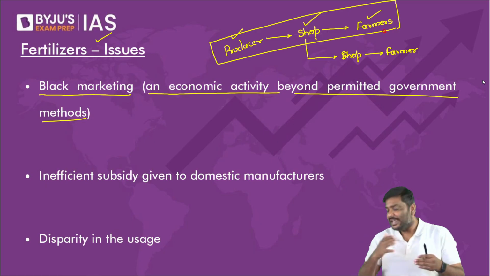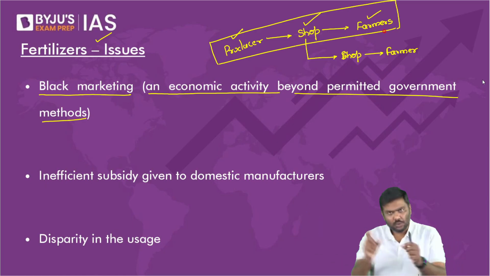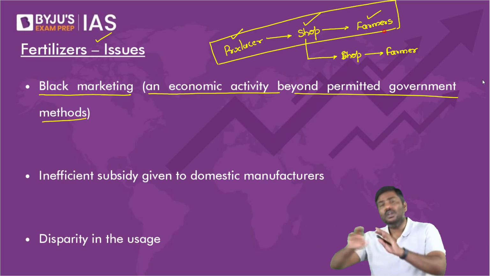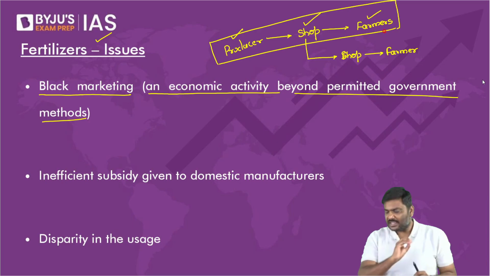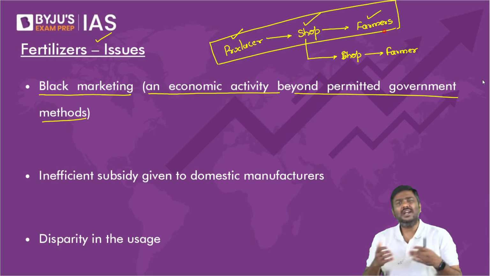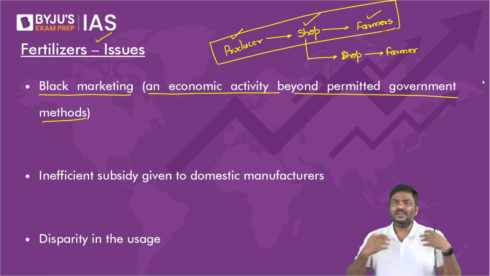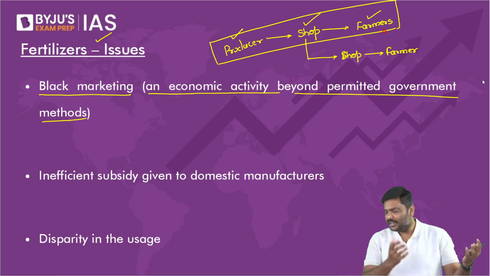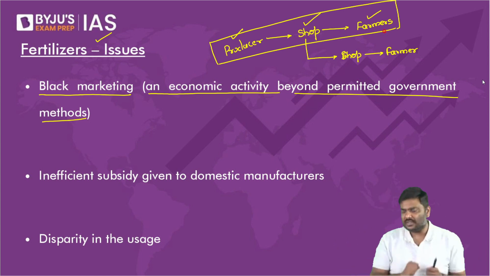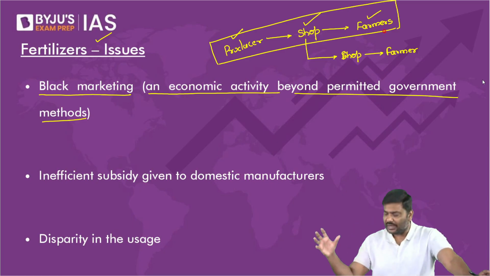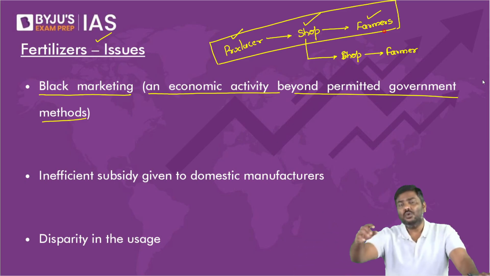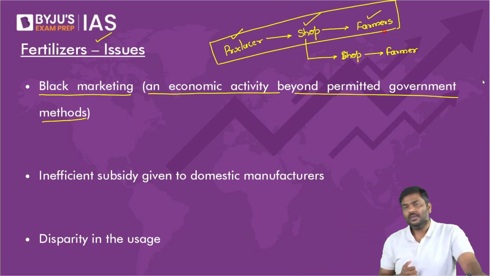Black marketing means what? Selling beyond permitted levels, using some other method to sell in the market, not the method which was recommended by government of India. Now you might ask me, sir, why are you doing it? What is the advantage? Why do you follow this process? Why not sell it directly to the farmer? If I sell it directly to the farmer, let's say I will get 270, 280, whatever the price of the fertilizer is. Now, rather than me selling directly, what if I give it to my friend who is not supposed to sell? Who is not supposed to sell, but they will sell it to you at much higher prices.